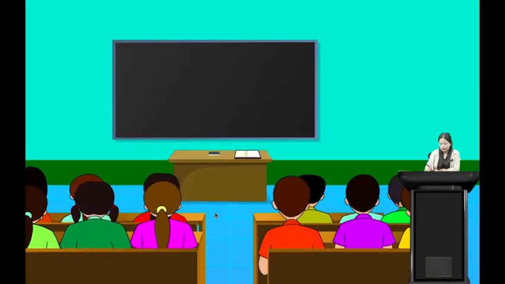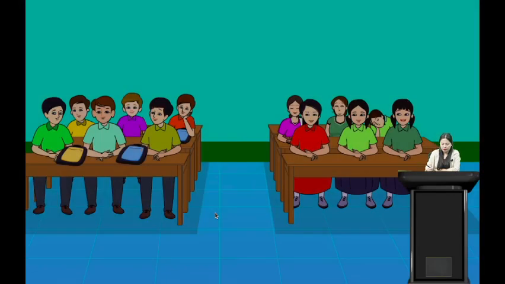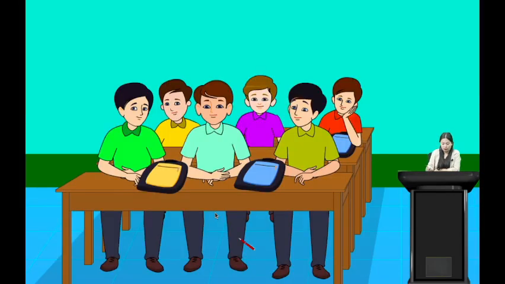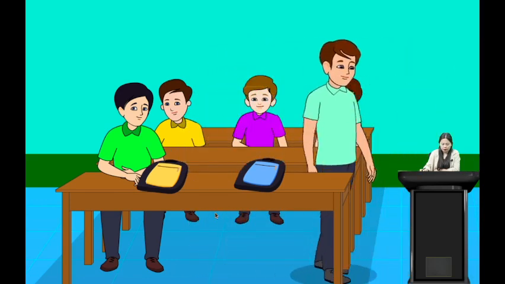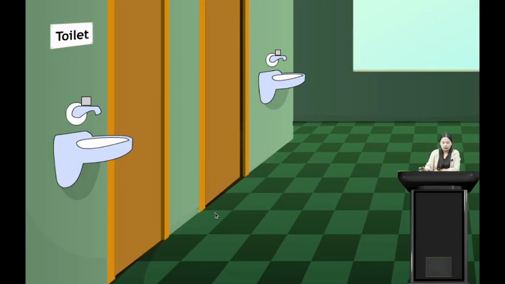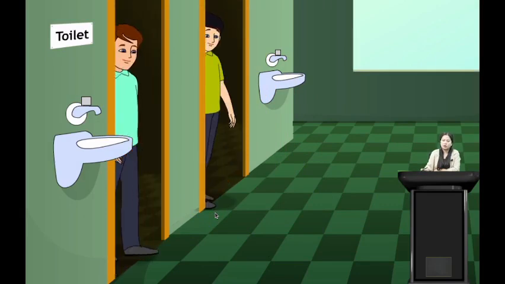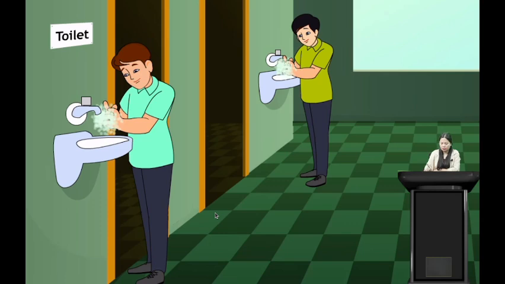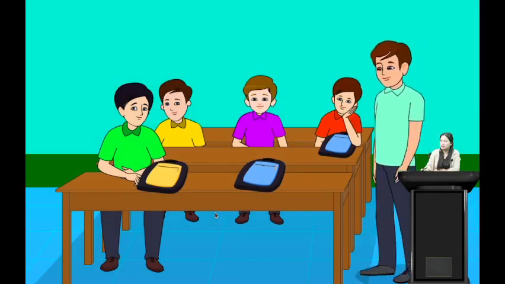Alright, students, let us see. Here we see a group of students in the class. So here we have a group of boys and girls. Let us take these three boys. Two of the boys went out to use the washroom for their needs. After using the washroom, they came out. They washed their hands with hand wash and returned back to the class.